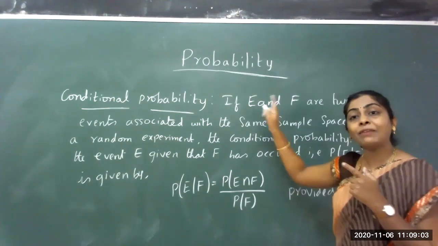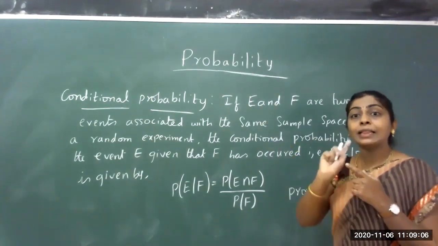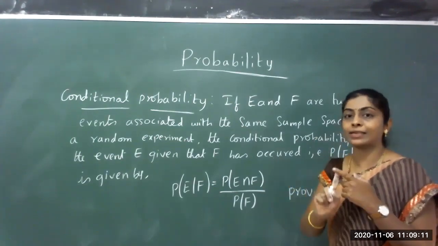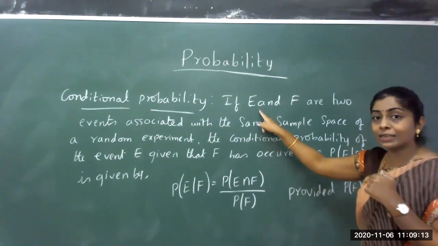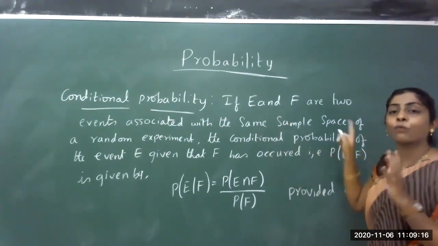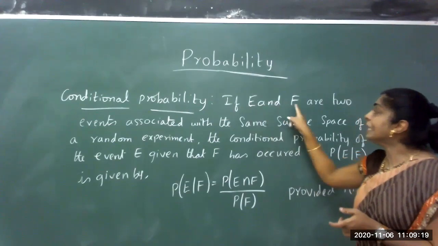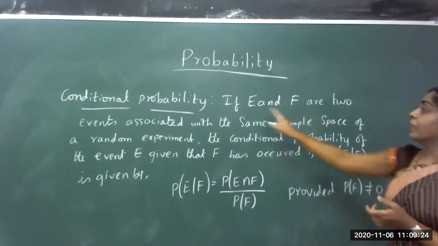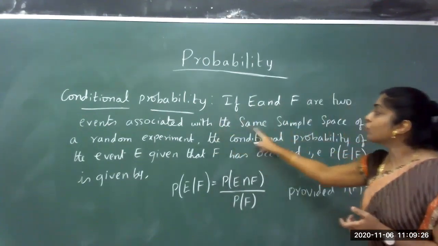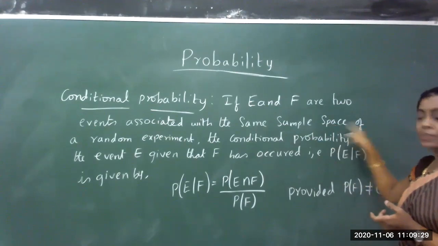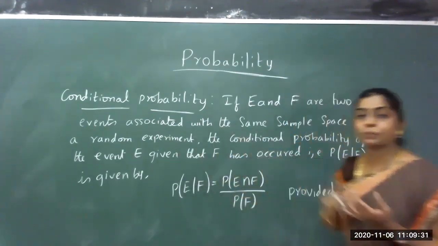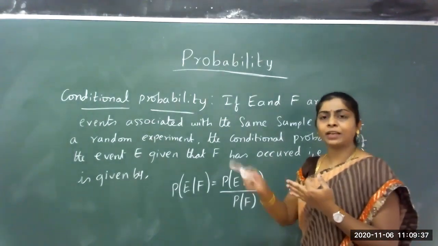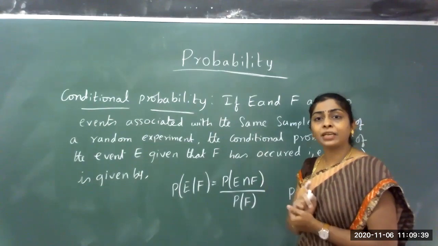In the same problem, the event E1 I took as 3 heads appear, and the event E2 I considered as at least one head. Similarly, whatever condition I consider in the same sample space, E and F are the 2 events associated with it. The experiment can be a coin, a die, or playing cards, different conditions. We can consider many conditions under this.